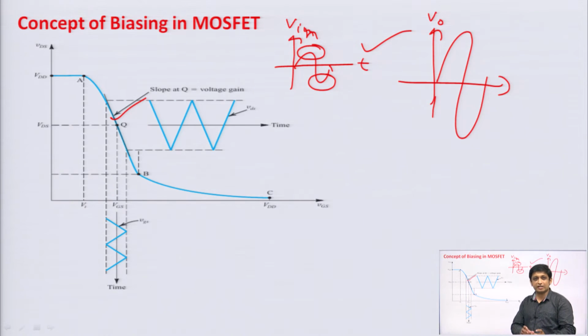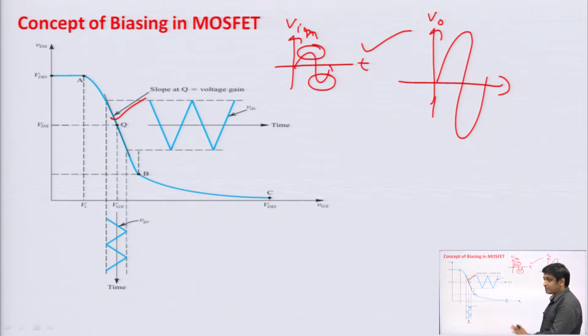Whenever we design any amplifier, firstly we do the biasing. Biasing means we ensure that the operating point is at the proper location, your MOSFET is in saturation. Once biasing is done, then we apply the input signal. This is just the process which I am discussing. Then when we apply the input signal, it gets amplified without any distortion, that is desirable.